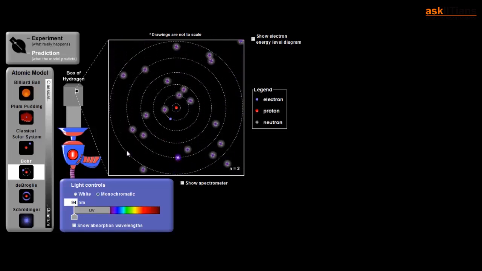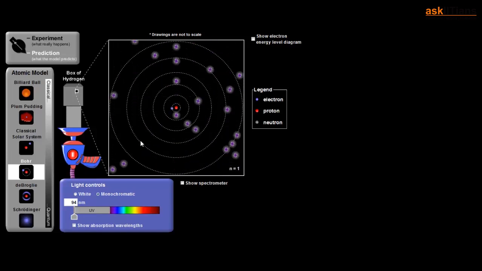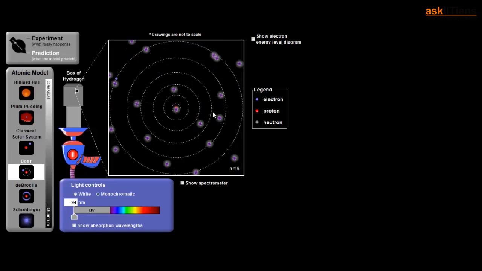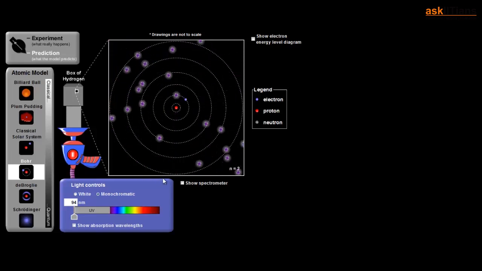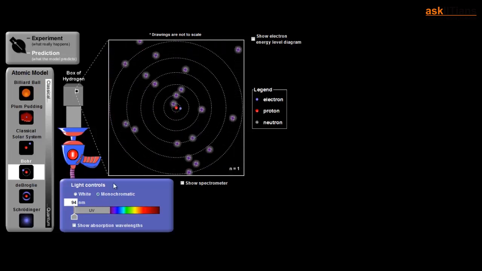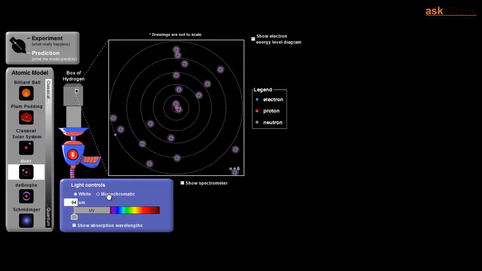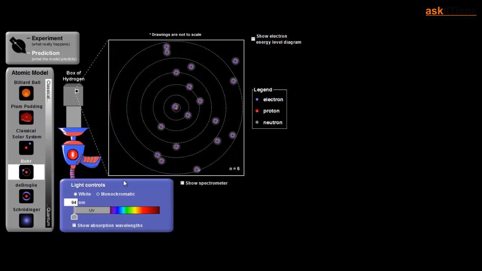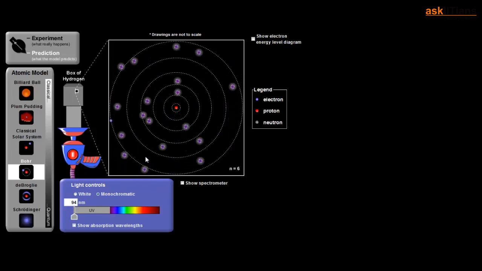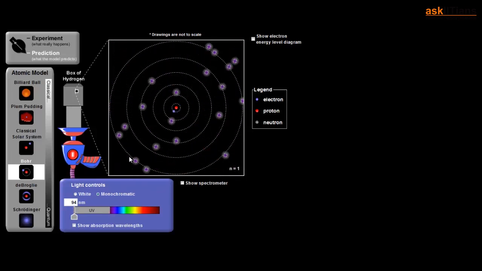Either you are there in that shell, or you are not at all, or you are in some other shell. So this is quite a simple visualization of Bohr's theory, and how, when given a disturbance in the form of light, something happens in an atom. If I pick up some other atom, at this wavelength of 94 nanometer, where things are actually happening, I might end up getting some other wavelength, that is absorption, emission, continuous absorption and emission.